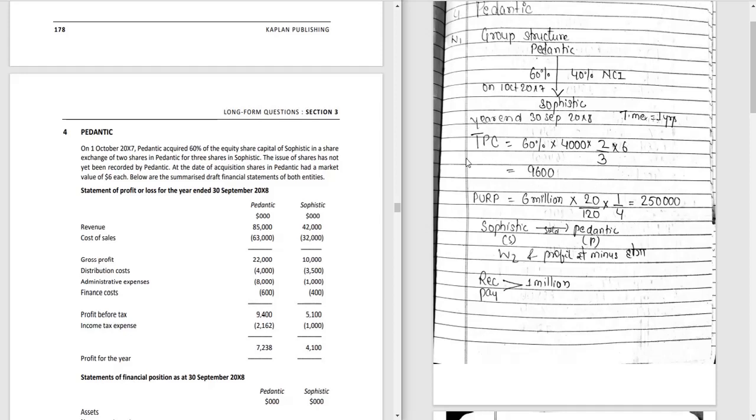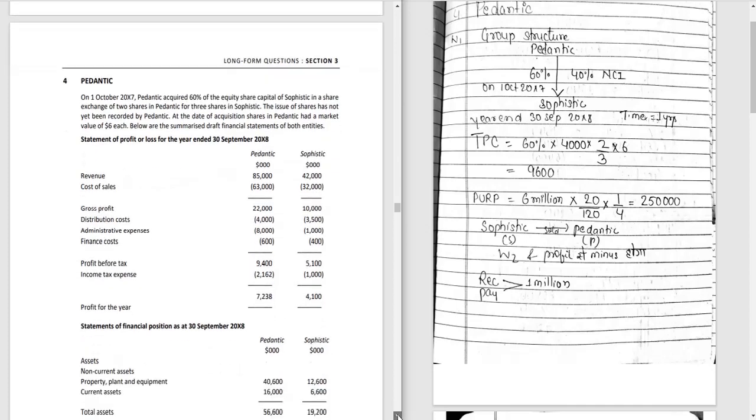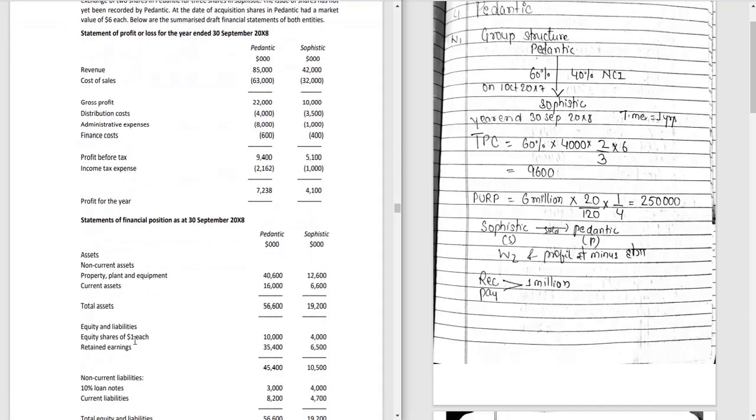Now one more thing: it has been mentioned that the issue of the shares has not yet been recorded by Pedantic. So the journal entry will be: investment in subsidiary debit 9600, and share capital credit 1600, because the nominal value, that is the face value, of Pedantic's share is 1 rupee.